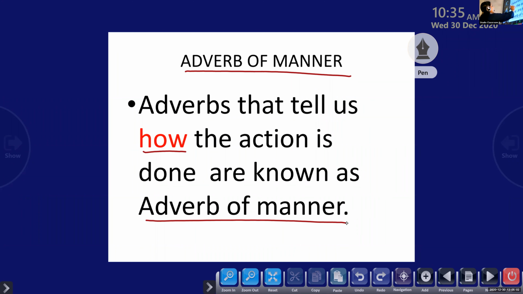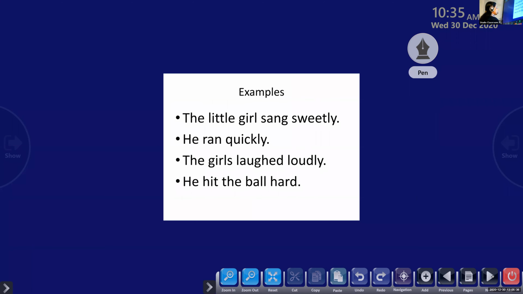Okay, children. So the adverb that tells us how the action is done is known as adverb of manner. I hope it's clear. So adverb of manner, it tells us what, children? How the action has taken place. So the first kind of adverb we are going to discuss in today's class is adverb of manner. It tells us how the action occurs. Now let's move on to a few examples.